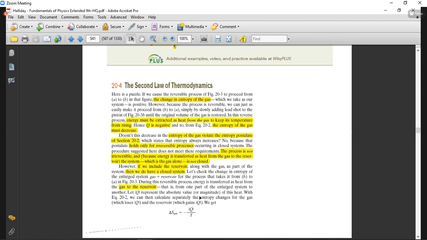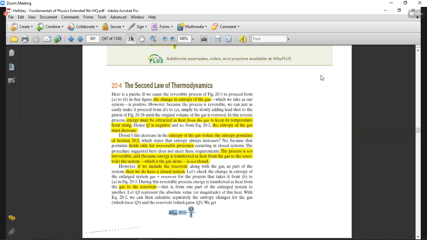So the change in entropy can be written in this way. Why are we taking Q negative? Obviously, because it is going out of the gas. When heat is extracted out of the gas, it is usually written as negative. So it is the negative Q.